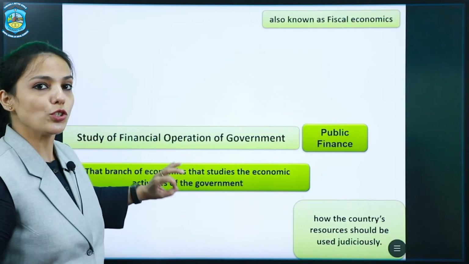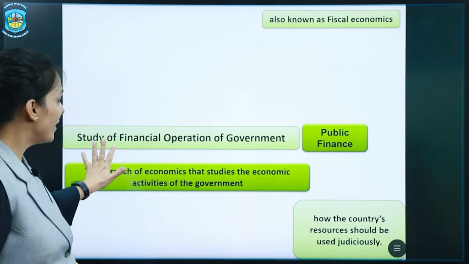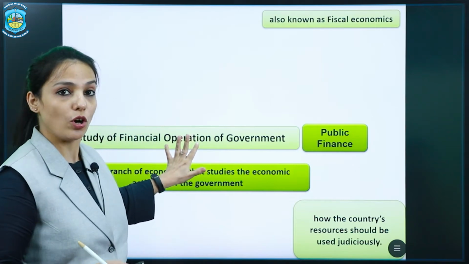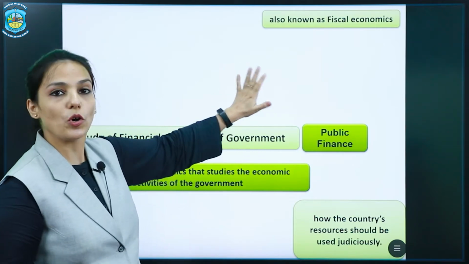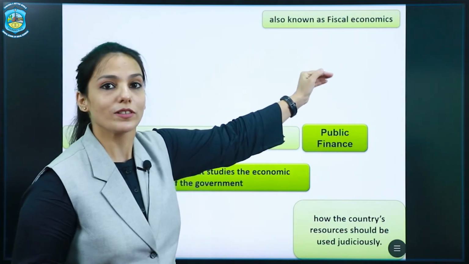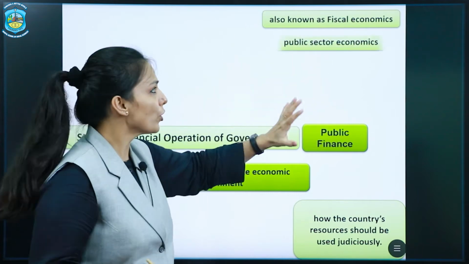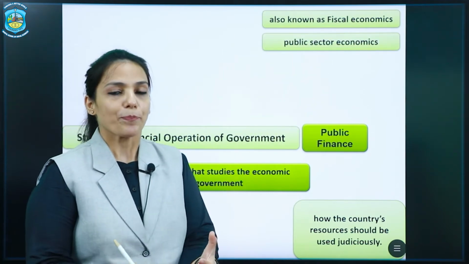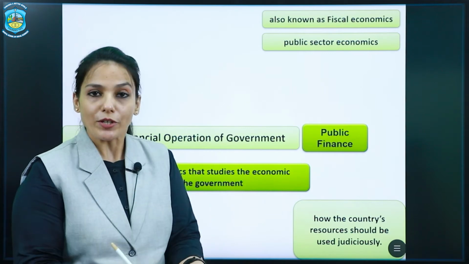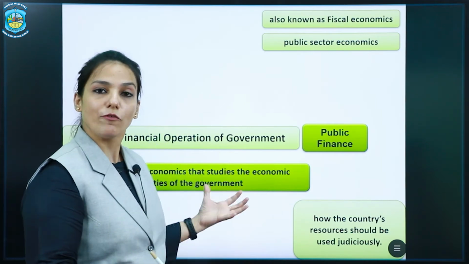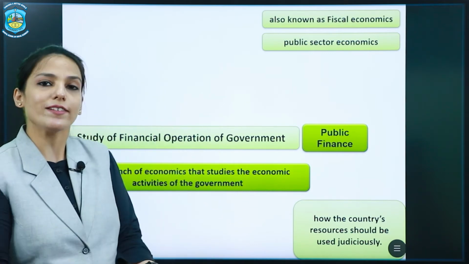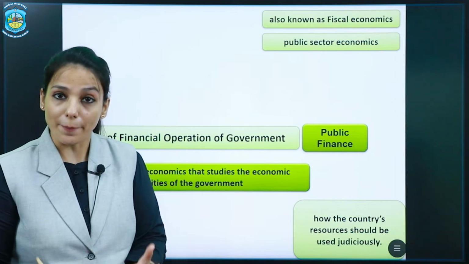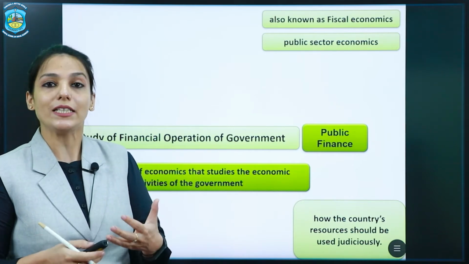Okay, now because this branch of economics studies the financial operations of the government, it is also called fiscal economics. It is also called public sector economics. See, the money, the revenue or the income is received by the government. From where is it received? From the public, the people residing in the country.